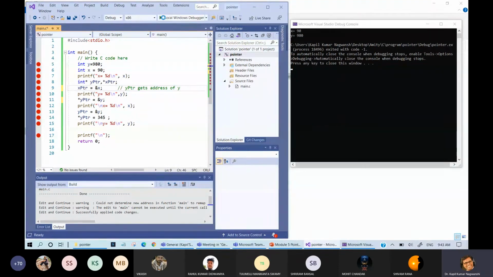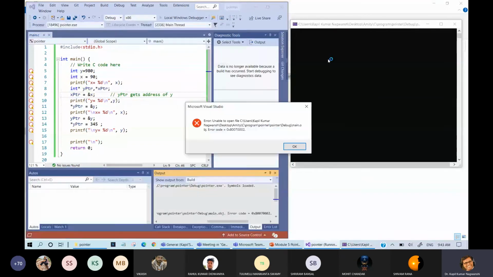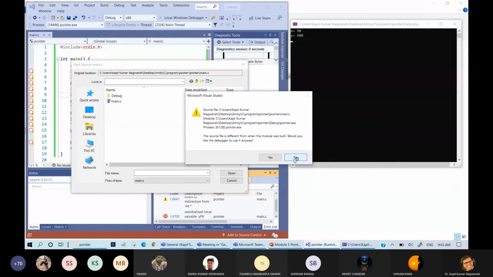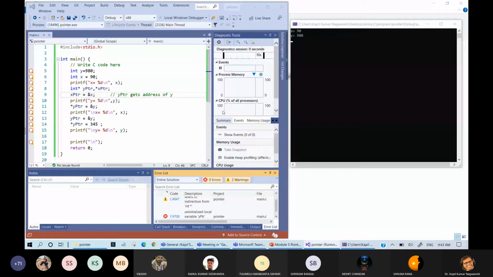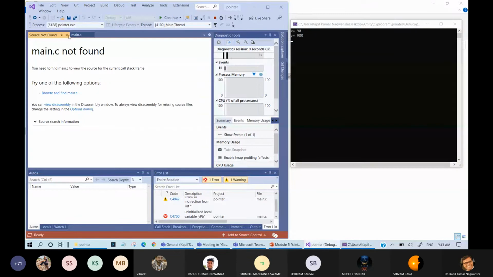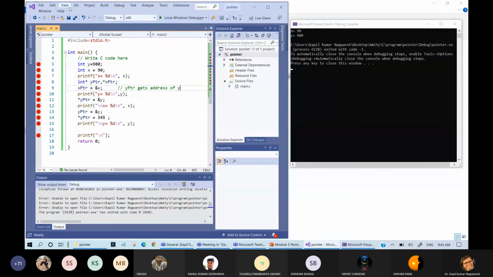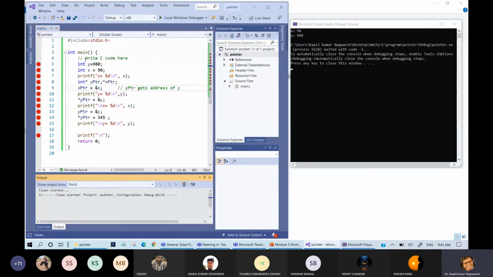Now, this will start execution. Fine. So it will start execution once again. Because the previous iteration was not successful, that's why it is generating this error message.